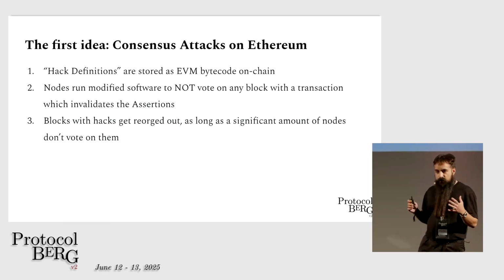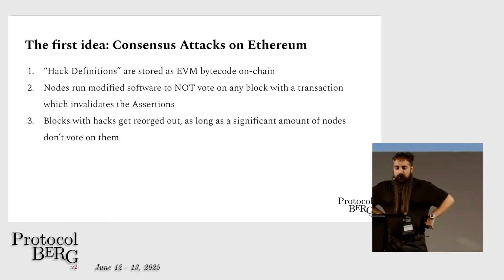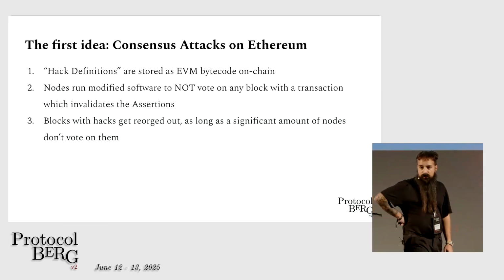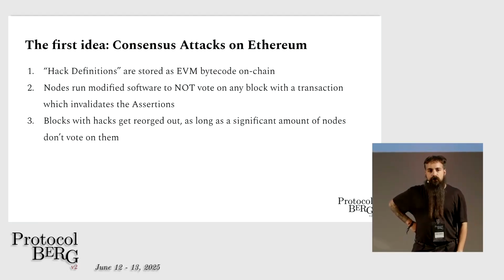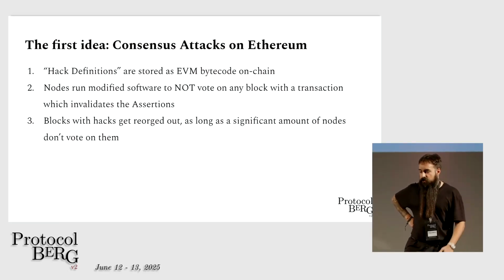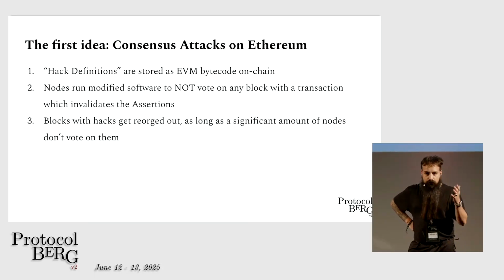So the first idea was a bit weird. We're going to have a consensus attack on Ethereum. We're going to define the hacks as EVM bytecode and put it on chain. Then some nodes on the network will run this modified software, and they will not vote for blocks that have hacks in them. So these blocks will just be reorged out; they will not become part of the canonical chain.